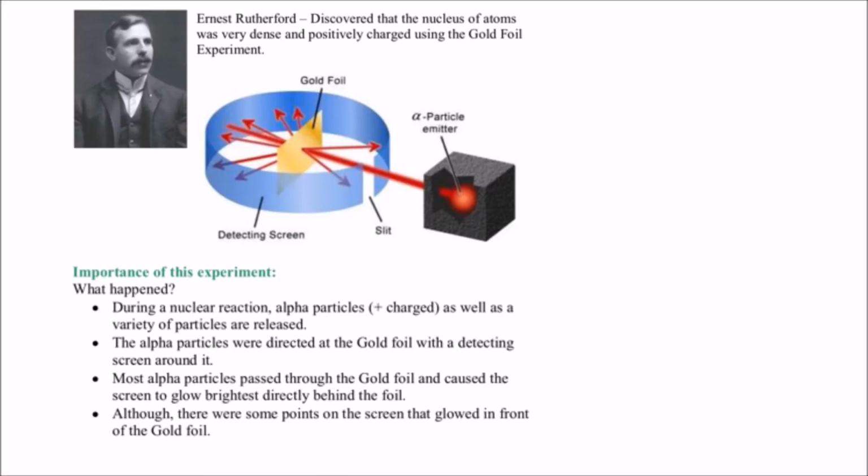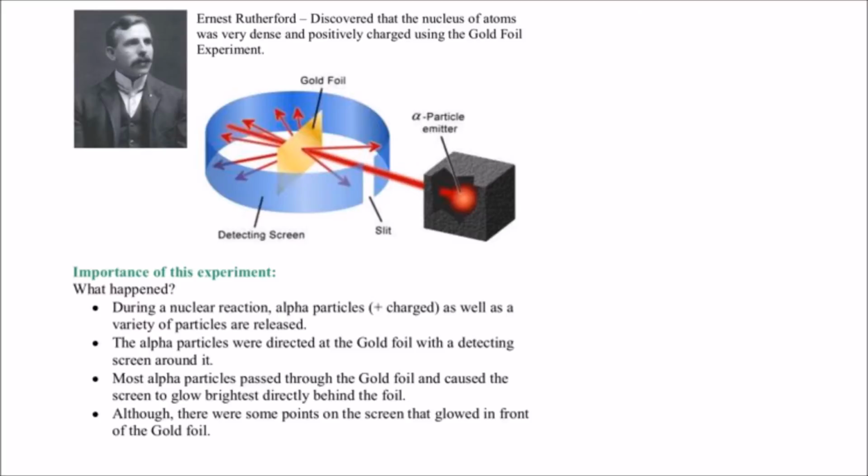Okay, the next scientist that we're going to talk about is Ernest Rutherford. I know that that looks like Ernest Rutherford, and you will actually sometimes hear people say Ernest Rutherford, and I doubt that he cares because he's not with us anymore, but it really is Ernest Rutherford. And he discovered that the nucleus of an atom was very dense and positively charged, and he did that with his gold foil experiment. So the second scientist, Ernest Rutherford, gold foil experiment. You need to associate that with him.